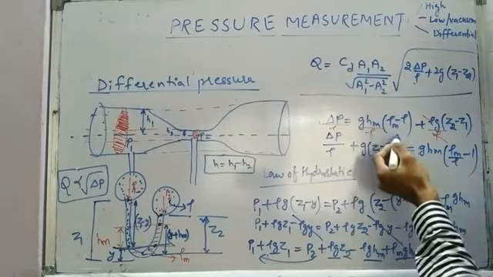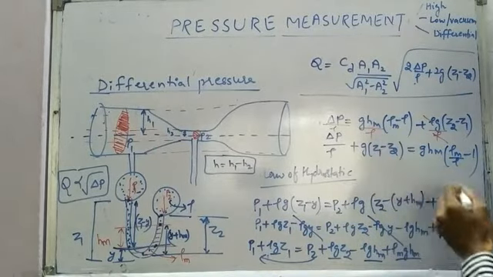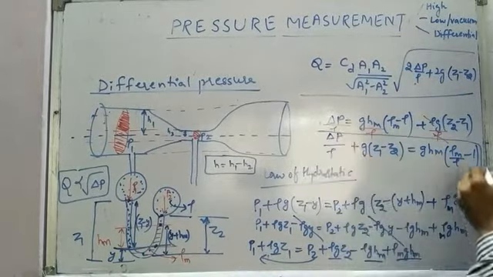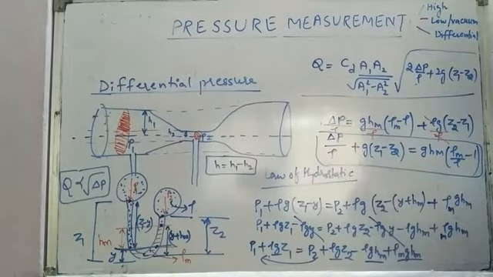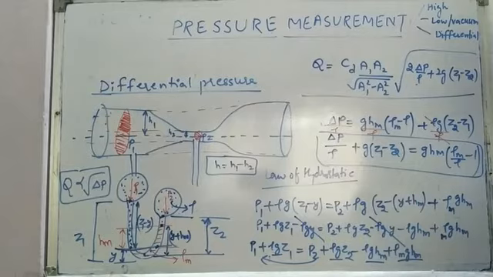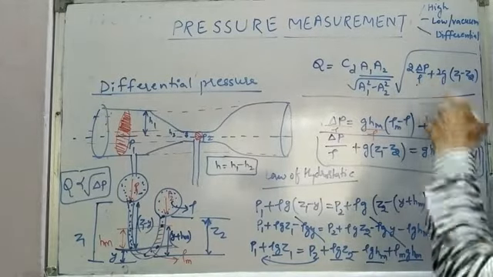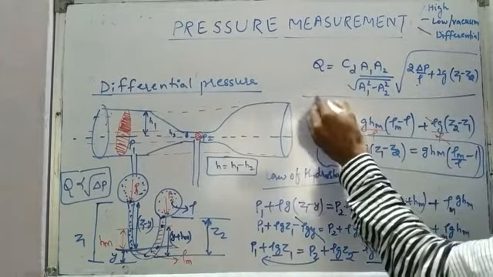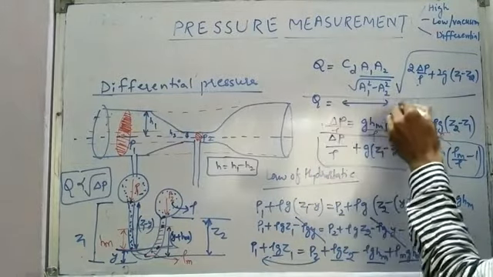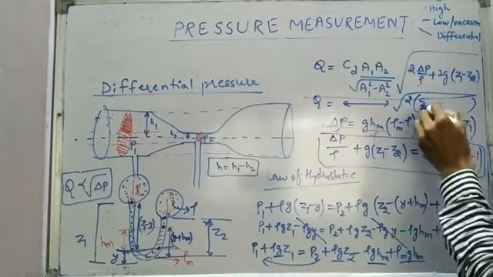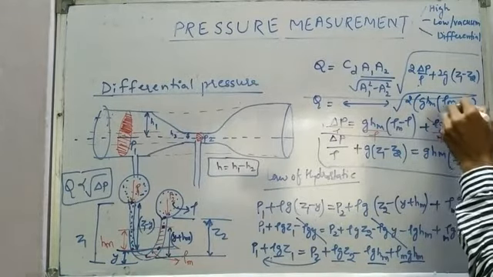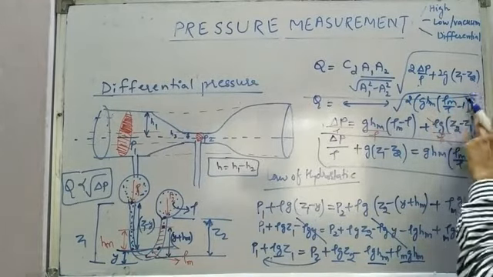The rho I have taken inside, so this will become rho m by rho, and this will become minus 1. So we can see we are getting something similar: delta P by rho plus g times (Z1 minus Z2). If we take the 2 outside, we are going to get Q is equal to the same term, and we'll get it as 2 times g HM into (rho m by rho minus 1), right?